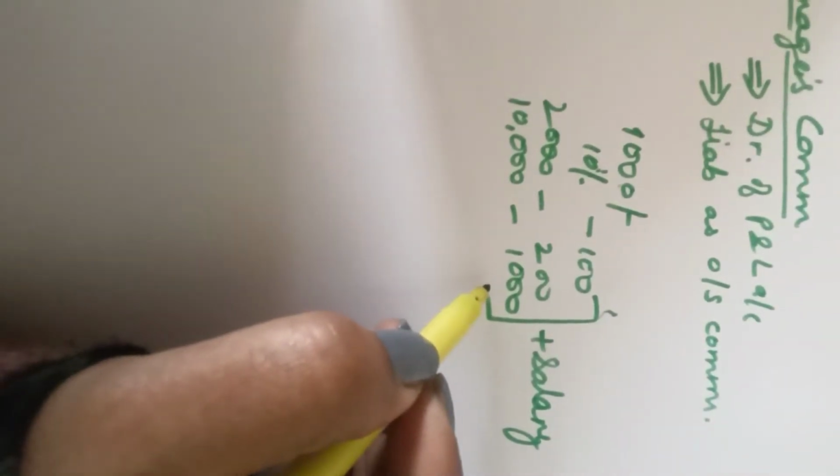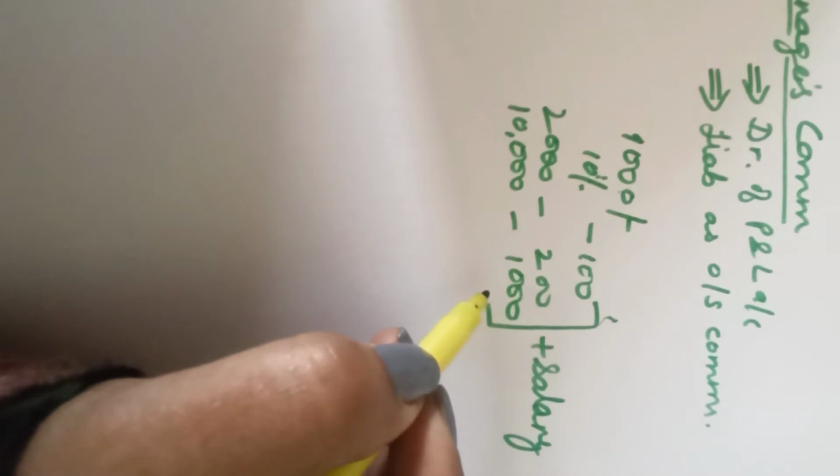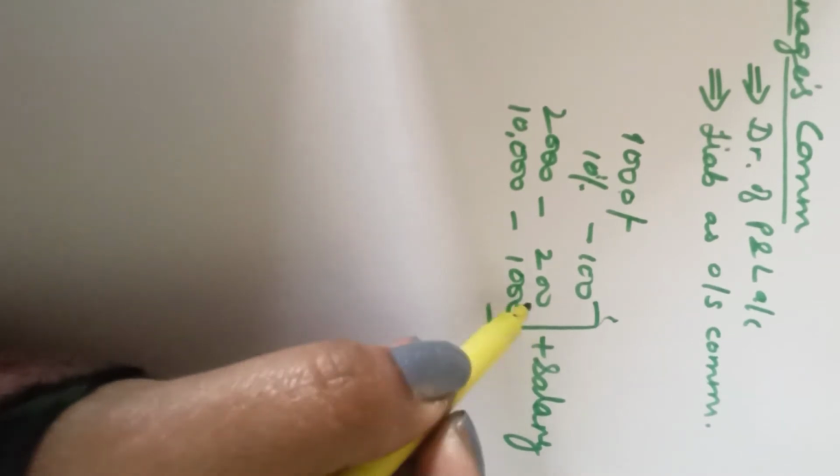Now, the commission can be calculated on the profits. First, let me tell you the treatment of the commission. Commission is an expense to the business. Whatever we are giving him as salary, that's an expense. So this commission that we are giving over and above the salary is also an expense. And like all other expenses, this also will be shown on the debit side of the profit and loss account.